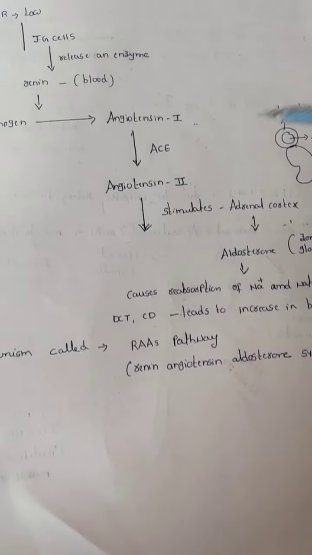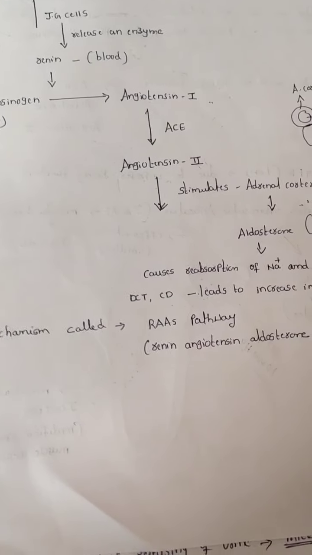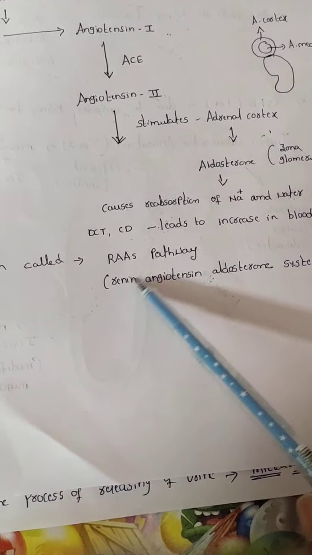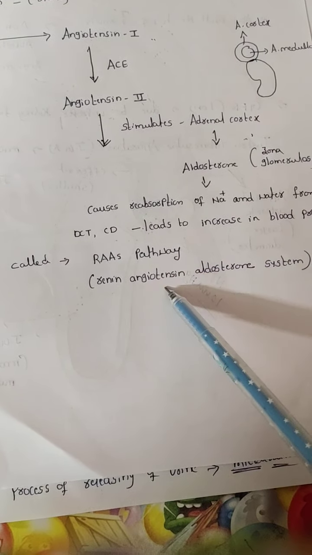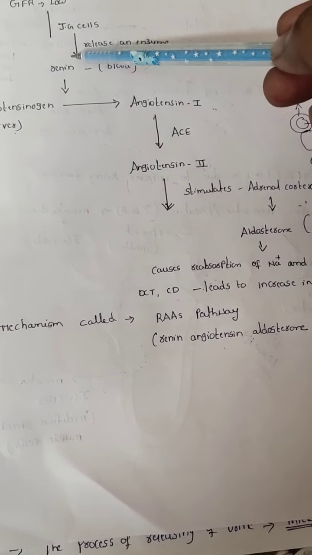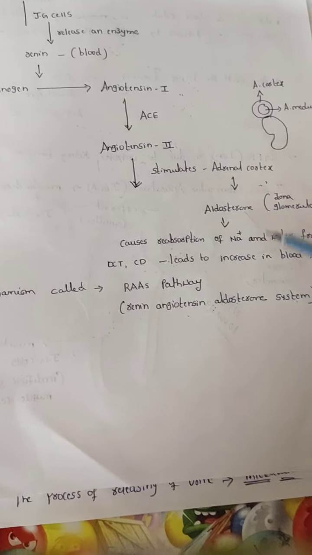Based upon this, you overcome the low glomerular filtration rate, and this mechanism is called the RAS pathway. RAS pathway indicates the renin angiotensin aldosterone system.